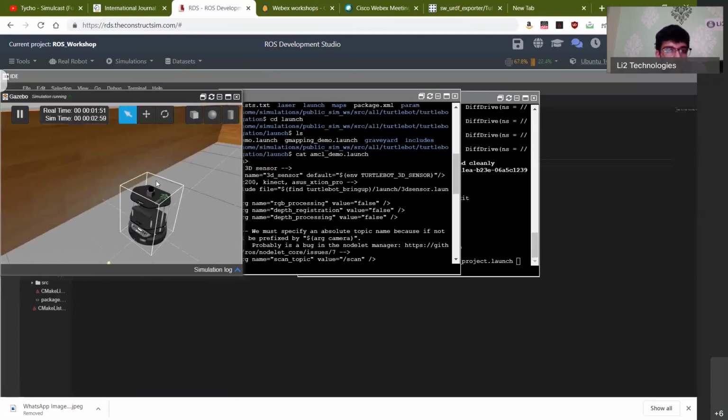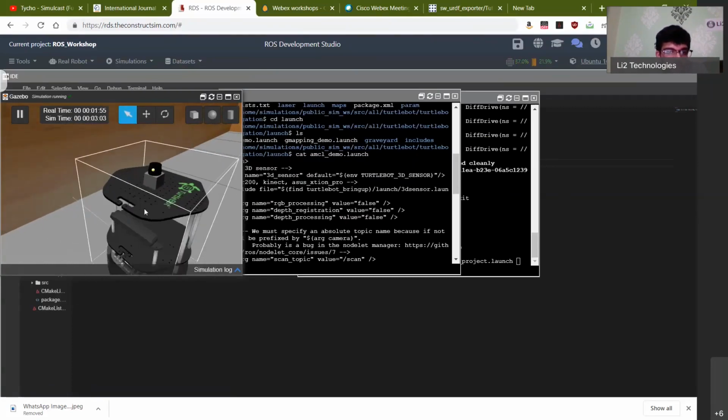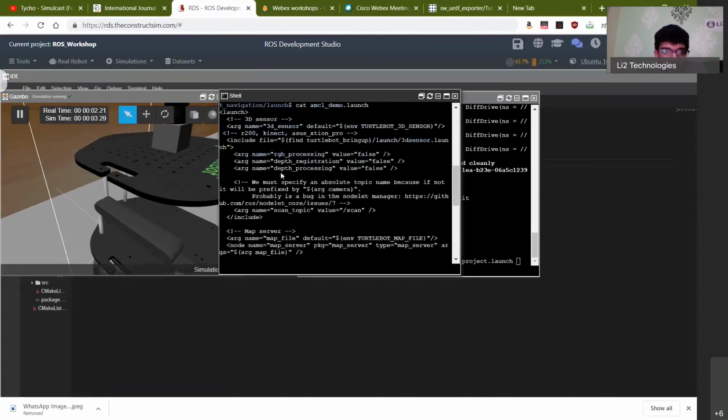And so we need to then subscribe to data coming from this LiDAR and coming from this 3D camera. If you see here, the arguments that are here are depth registration and depth processing. The reason these two parameters are here is because this is a depth camera which gives you the RGB values as well as the depth, and it gives you a point cloud that you can get. So what is a point cloud? It's just a three-dimensional representation of the various elements that you have in your environment.